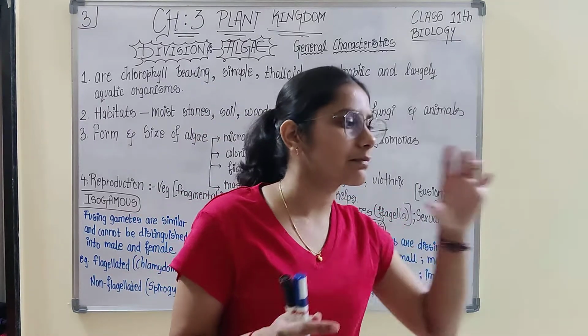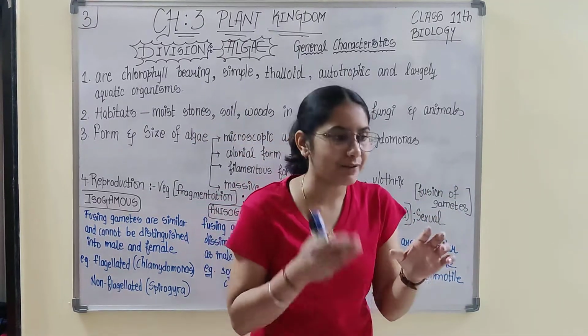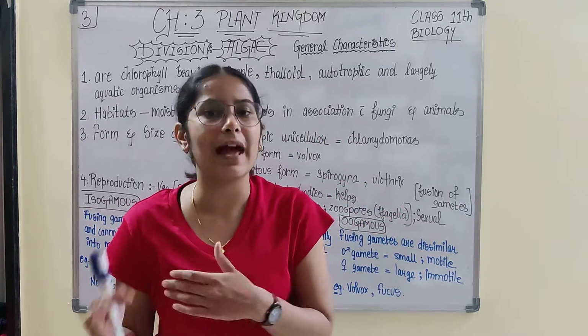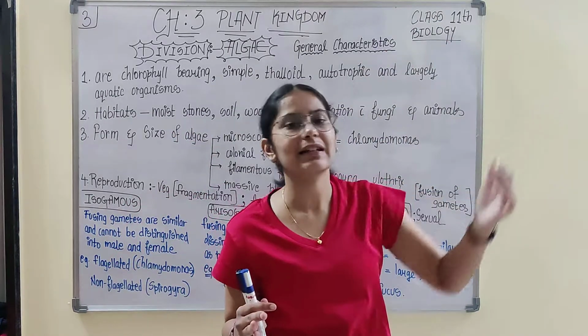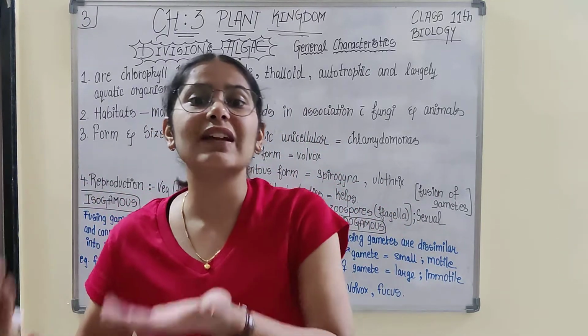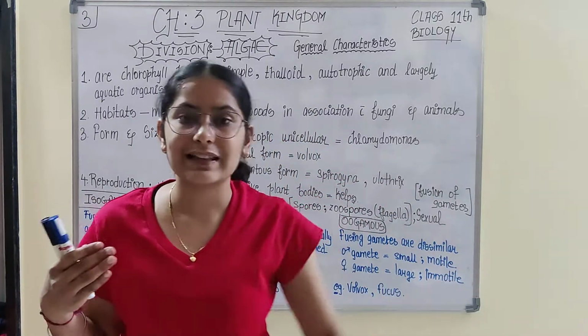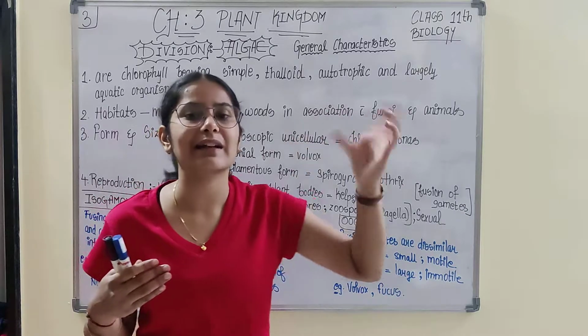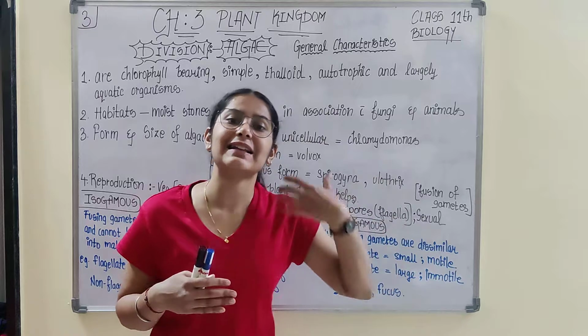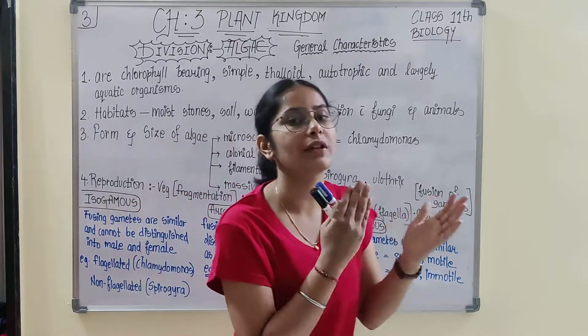Suppose you got some plant-like organism and you want to identify whether it should be included in kingdom plant, and in which division you want to include this plant-like organism. So you would be observing the general characteristics that the organism should have.